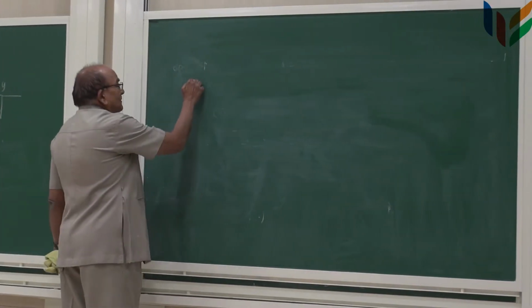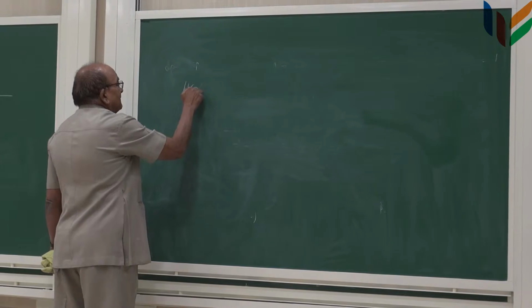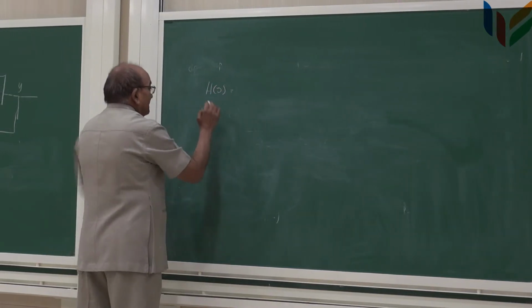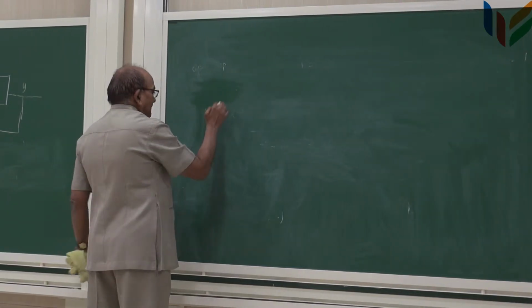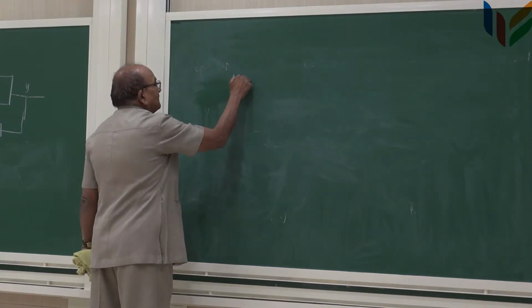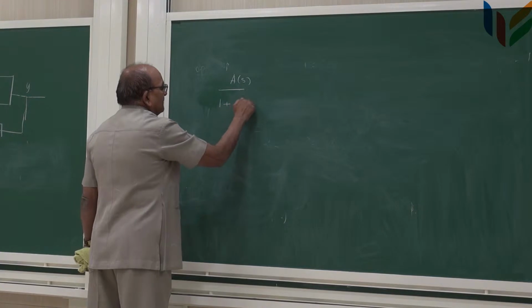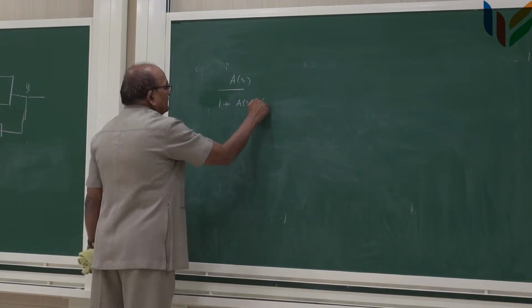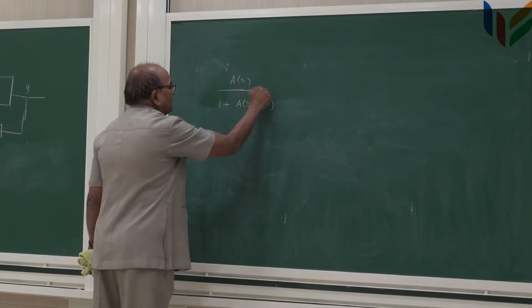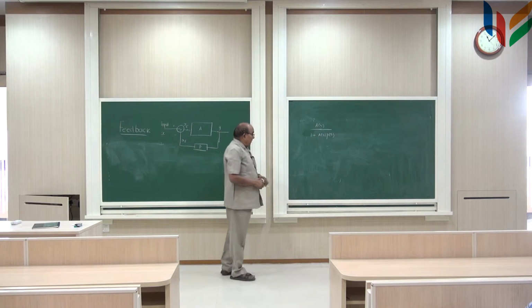Let us say your... now when does the problem occur?